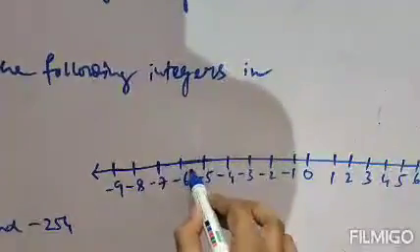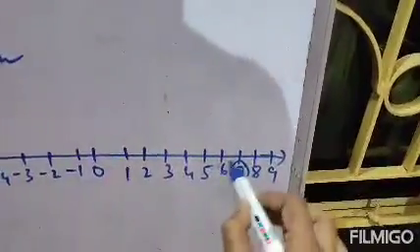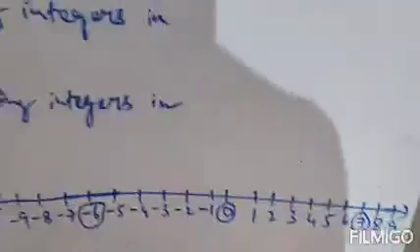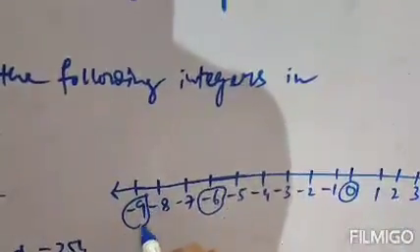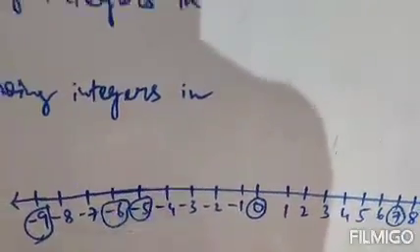Clear? Now minus 6, this is minus 6. 7, this is our 7. 0, this is the 0. Minus 9, this is minus 9. 5, this is 5.